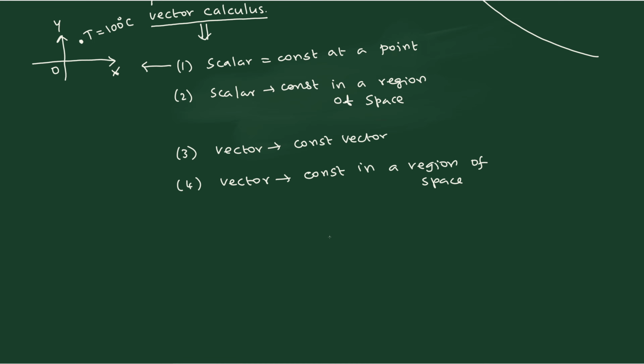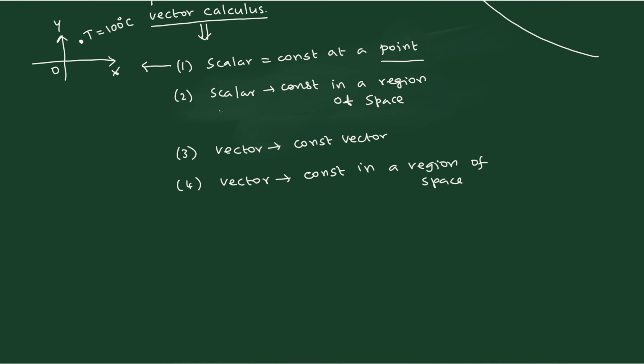So 100 degrees centigrade exists only at one point. If you come outside that point, 100 degrees centigrade will not be there. That is the meaning. One particular point in the space is always at 100 degrees centigrade. It doesn't change. Such information is what is known as a constant scalar at a point. So at a point is the place where you have to give importance.